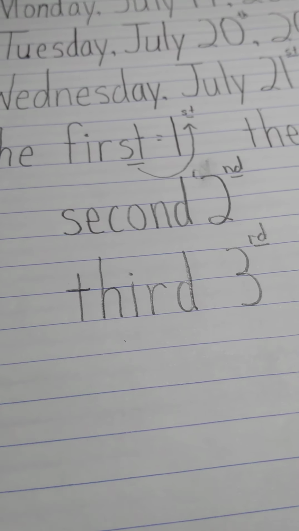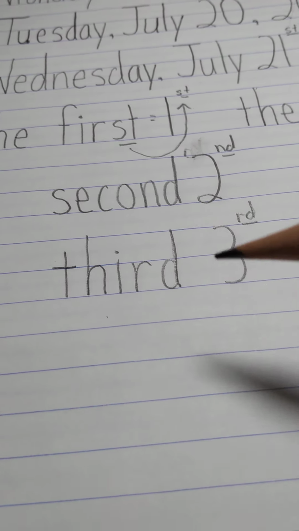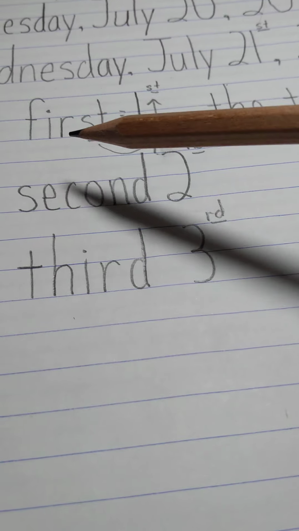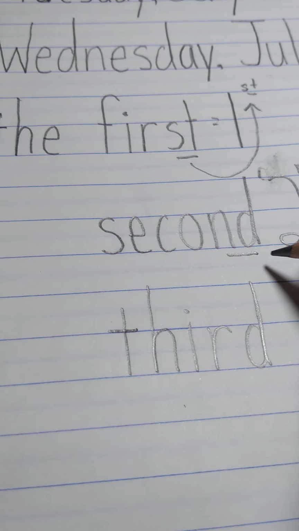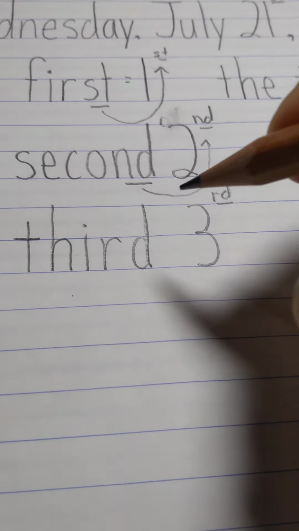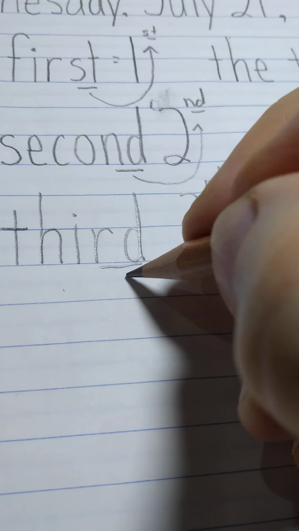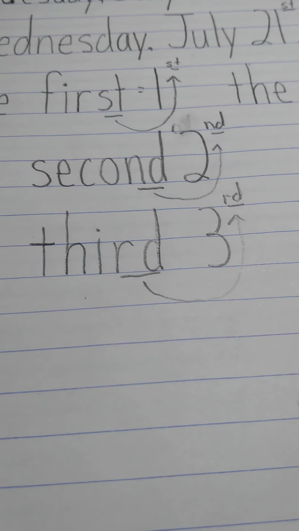When you're writing the ordinal numbers, the 4th is so much easier, but the ones that are hard to remember are first, second, and third. The ND goes right up at the top, and the RD goes right up at the top, right?